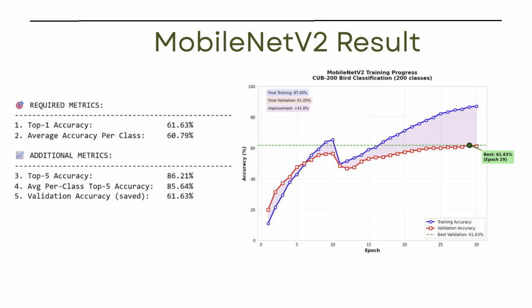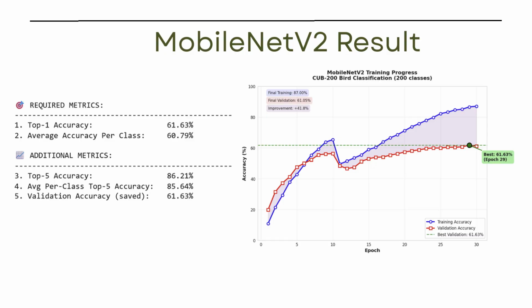Looking at the training curve, the model started low but improved dramatically, gaining over 41% accuracy by the end of the training. The validation accuracy finally settled at around 61% in the final epoch, which was also recorded as the best accuracy overall.